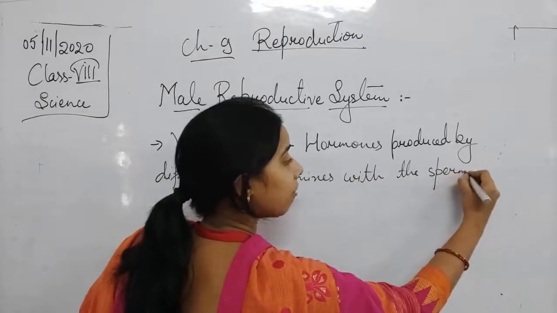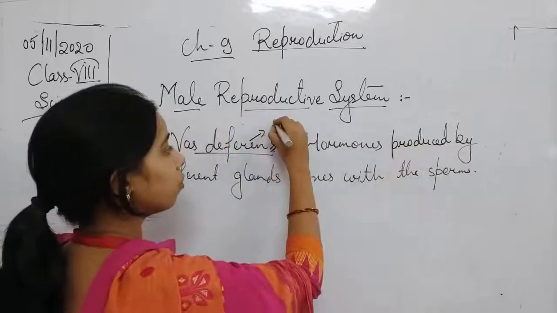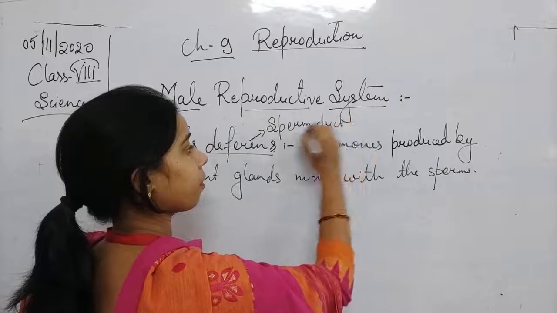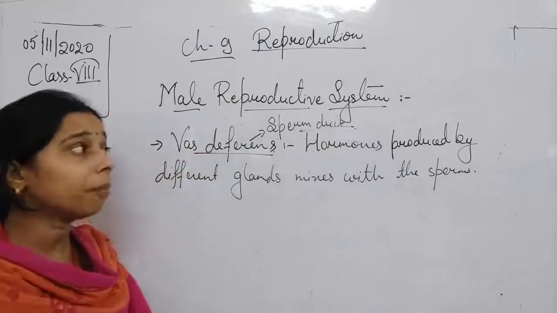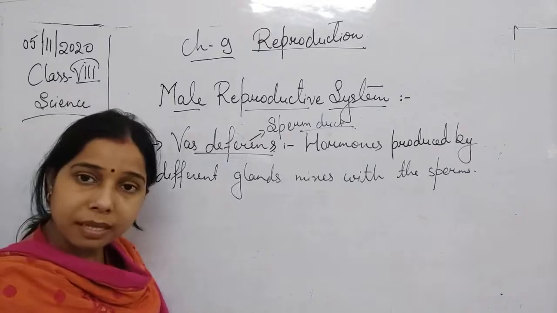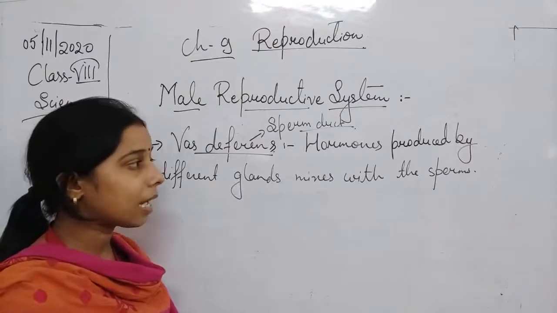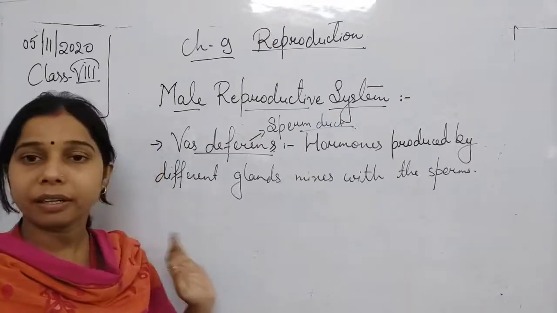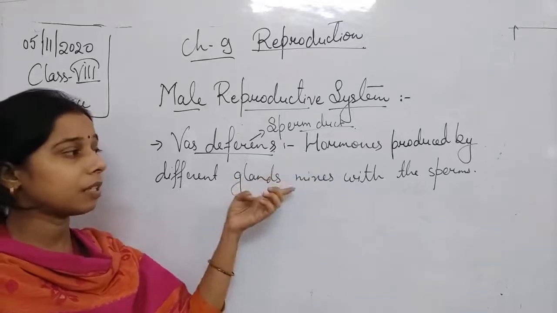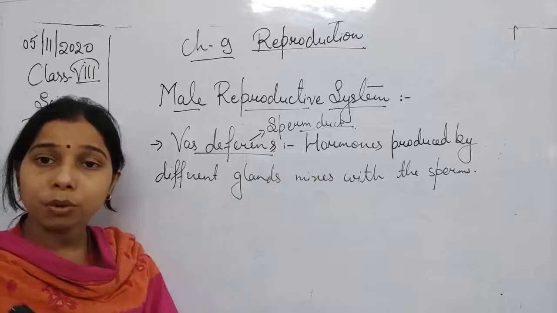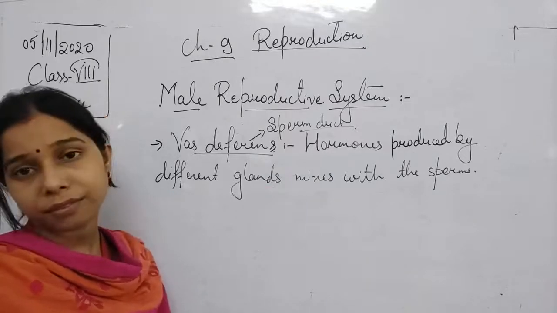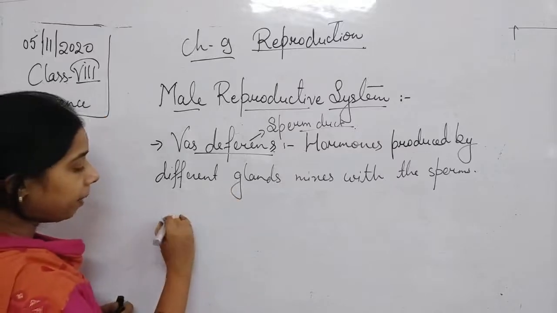So in the case of the vas deferens, students, that is also known as the sperm duct. In this sperm duct, there are different types of hormones present. These hormones have been released by the different glands. Now, when the sperm reaches the vas deferens, the different hormones get mixed with the sperm. Now, what is the role of this hormone, students? It helps in nourishment.